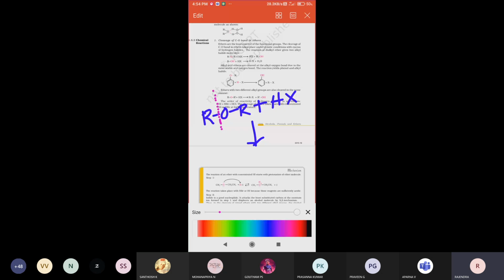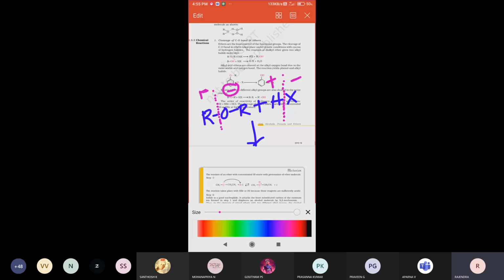Hydrogen halide breaks like this: hydrogen always gets a positive sign and halogen a negative sign. Similarly, alkoxy RO minus is negative, and the alkyl group always has a positive sign. This is the representation.